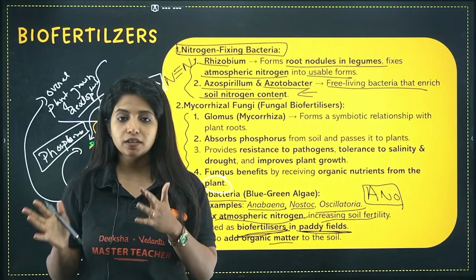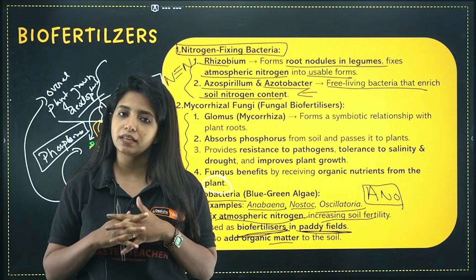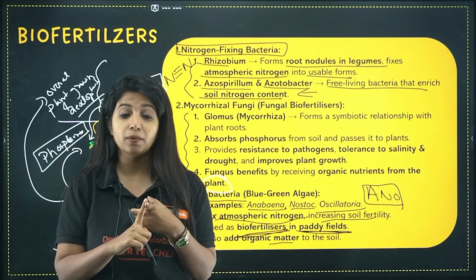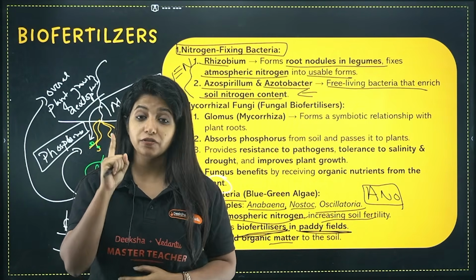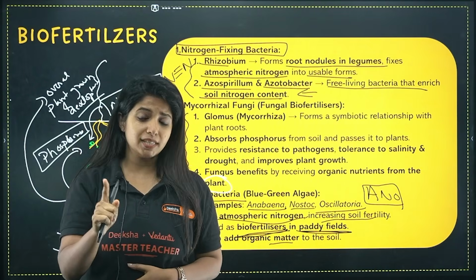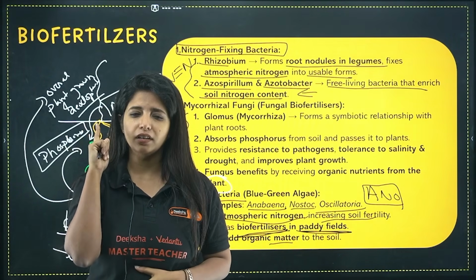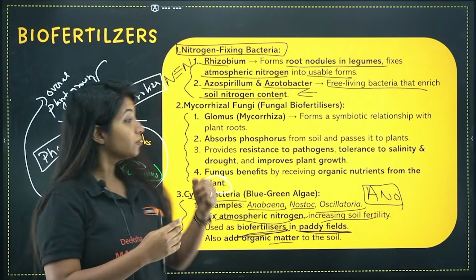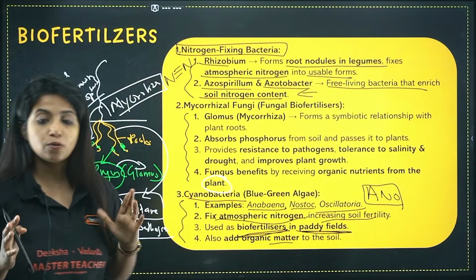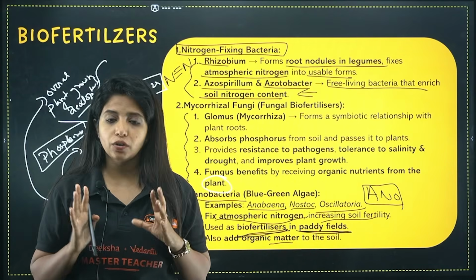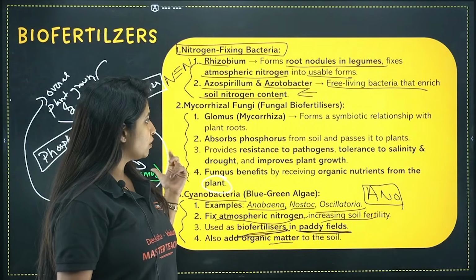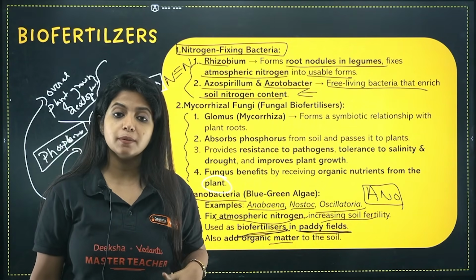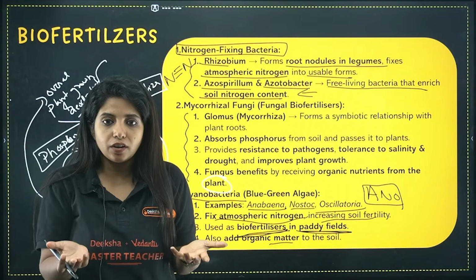Now, mycorrhizal fungus, fungal biofertilizers are there. And here the fungus belongs to the Glomus community. And my dear children, remember they help in the absorption of phosphorus. That is the first and the foremost thing. Second thing, resistance to pathogens. Third thing, tolerance to salinity and drought. Fourth thing is overall plant growth and development being handled by this particular organism. Now what do you have? You have the fungus. And now the plant provides the fungus what? The organic nutrients because it can do photosynthesis.